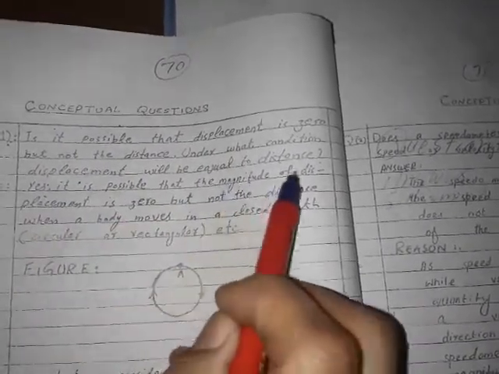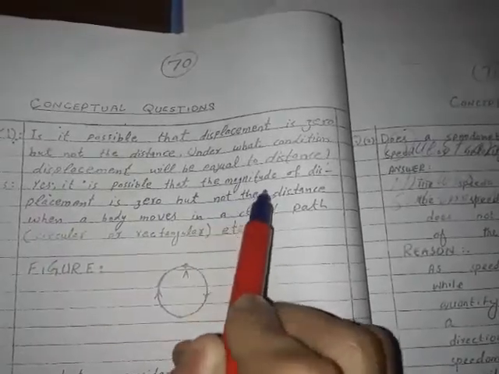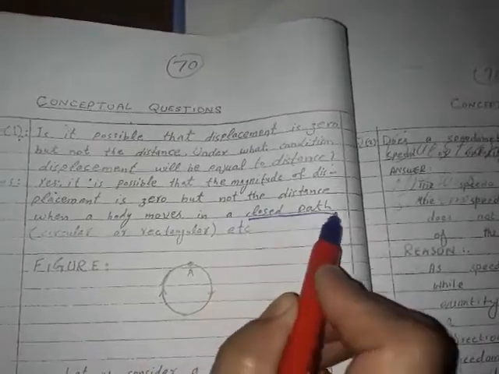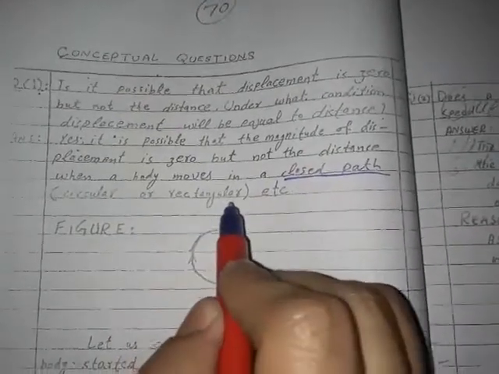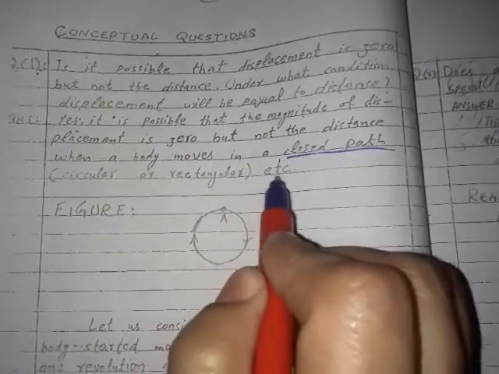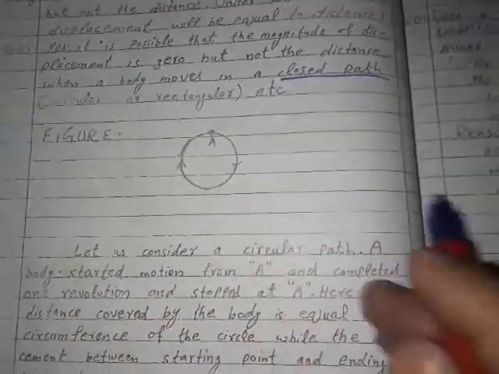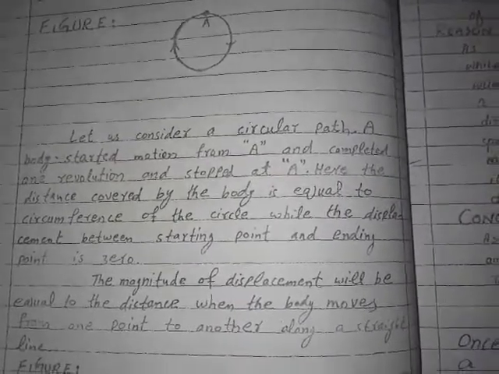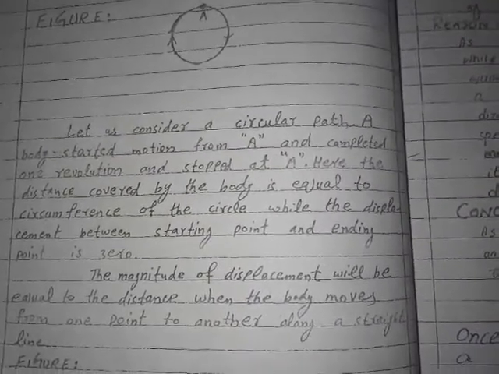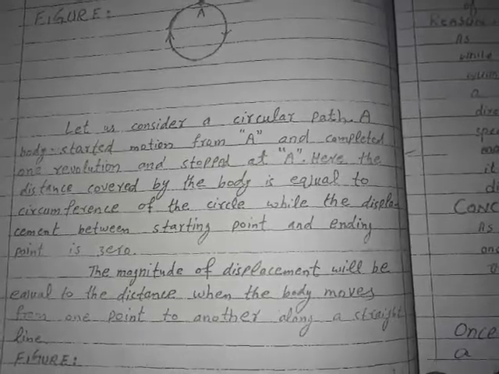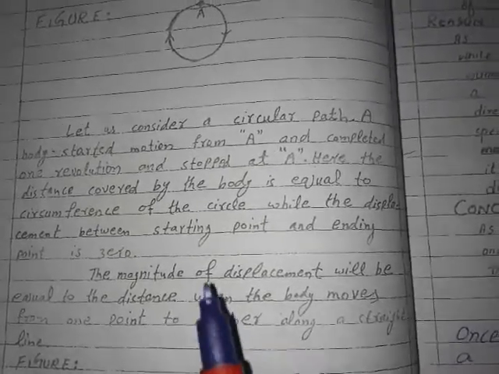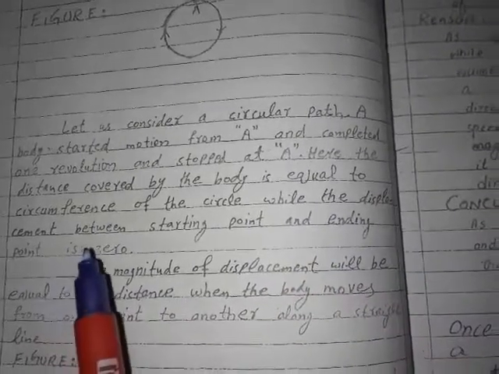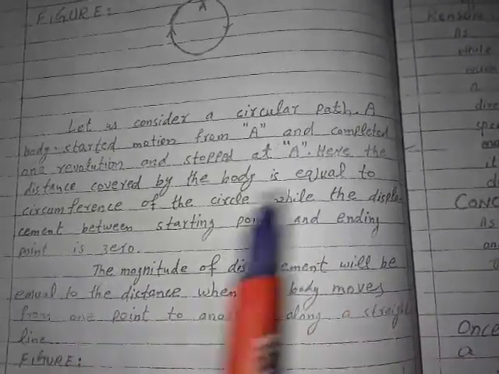Yes, it is possible that the magnitude of the displacement is 0 but not the distance when the body moves in a closed path. Consider a circular or rectangular path, etc. This is the figure. The figure must be drawn with the help of a pencil. Let us consider a circular path. A body started motion from point A, completed one revolution and stopped at point A. Here the distance covered by the body is equal to the circumference of the circle, while the displacement between the starting point and the ending point is 0.